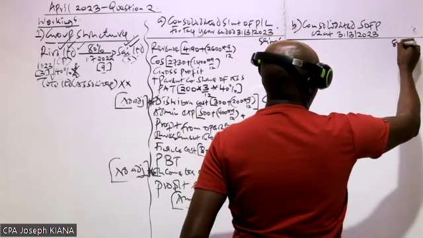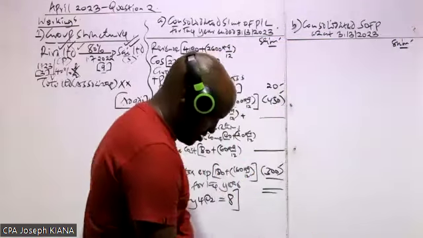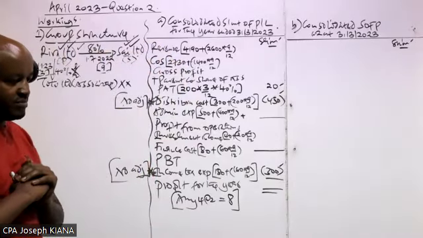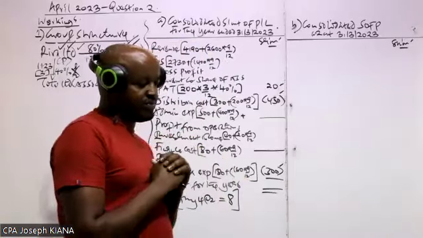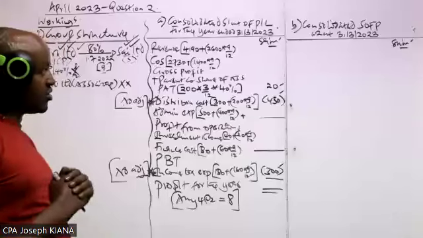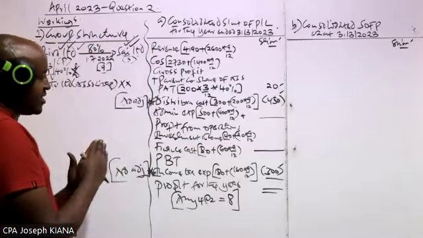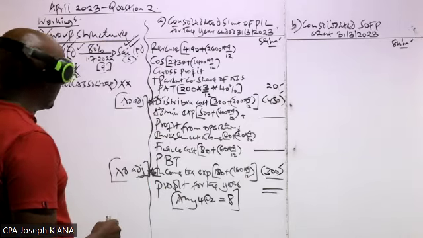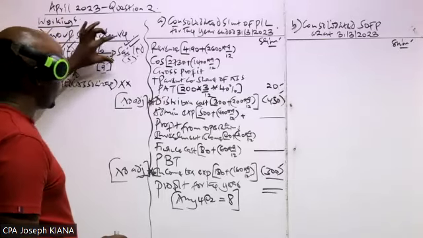We equally need to have a single column here, and the figures are in millions of shillings. So what do you need to remember here is how we prepare this one. We prepare the consolidated statement of financial position by combining similar items of assets and liabilities, only those of the parent and those of the subsidiary.